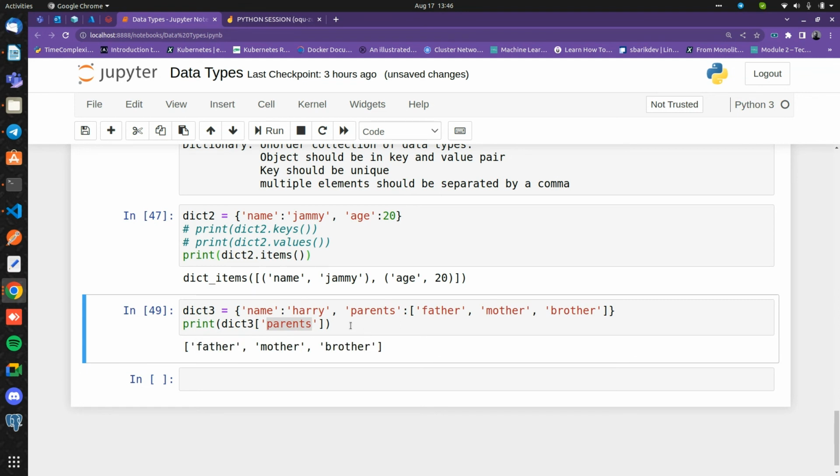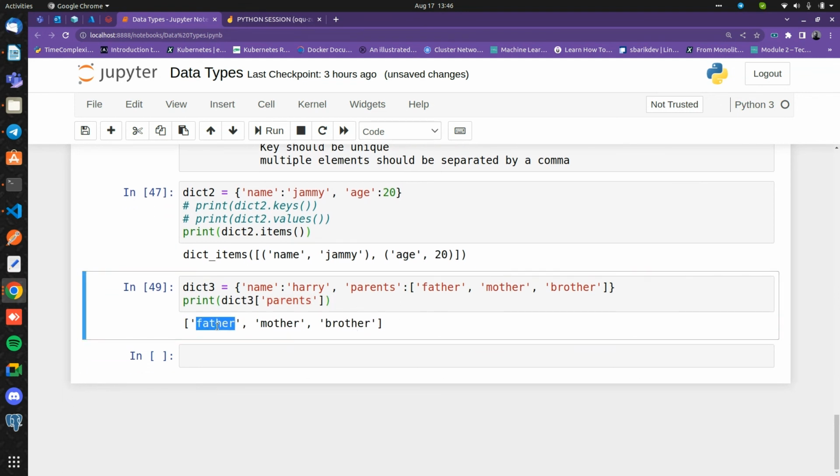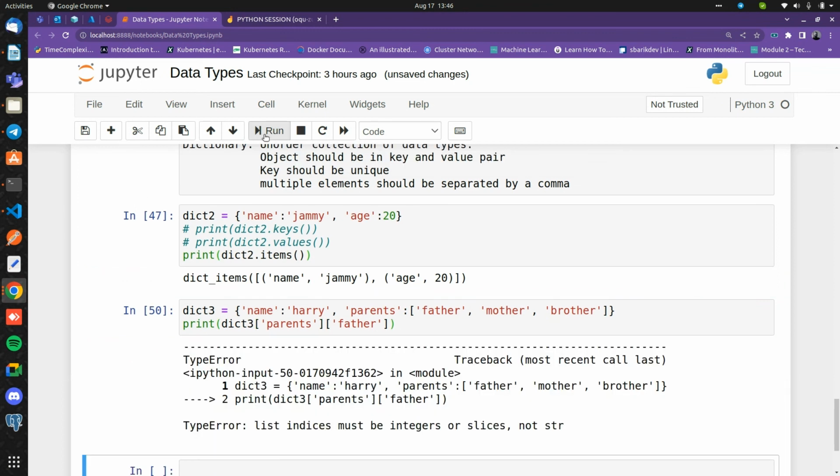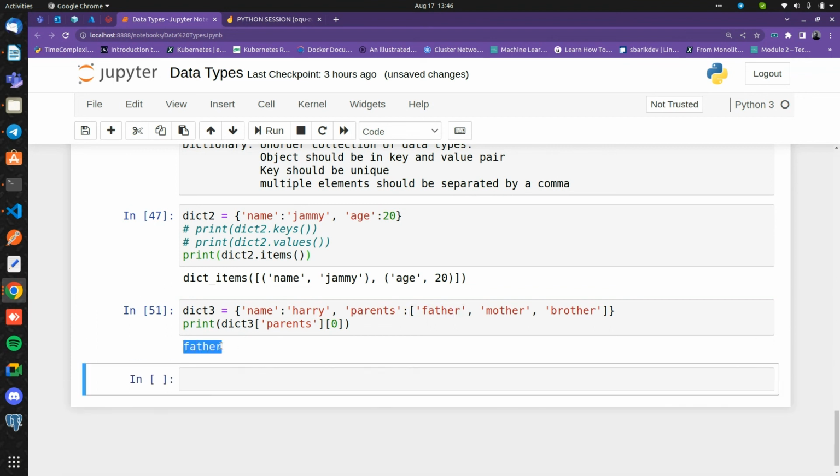So if I want to print only father from here, what can I do? Can I just do it like this, father? Obviously no. This is not allowed. I cannot pass this much because this is my list. I cannot call it just like this inside the list. When I run it, it will give me the error: list indices must be integers or slices, not string, right? So you can pass the index here. You pass the zero index. Zero means the first, which is my father, right? Run this, it will give me the father only, because list allows indexing but not dictionary.